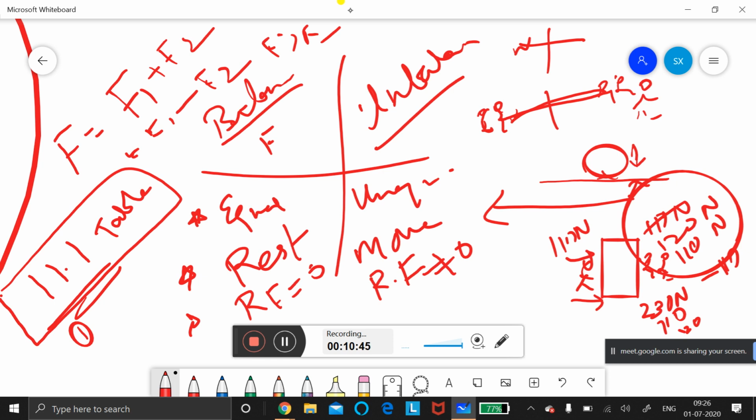Write the effect of force. First one, A: a big heavy box. You alone apply force on a big heavy box. Okay, that is the first question.